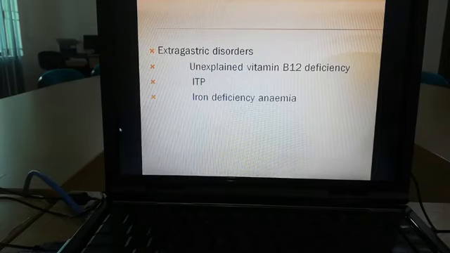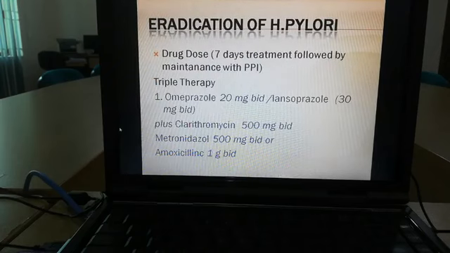If the patient develops idiopathic ITP, idiopathic thrombocytopenic purpura, this is an important cause for eradication of H. pylori. Another important indication is iron deficiency anemia.